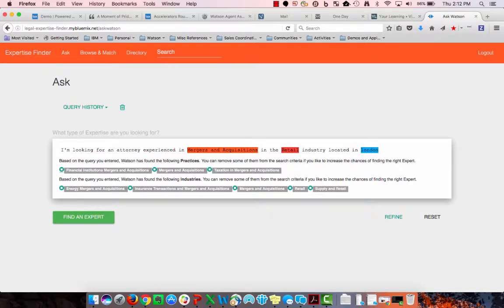I'm not as interested in financial institutions. I'm more interested in retail here. I'm not interested in energy mergers and acquisitions, or really insurance transactions here. But based upon the 5 strings here, I'm going to go ahead and find an expert.